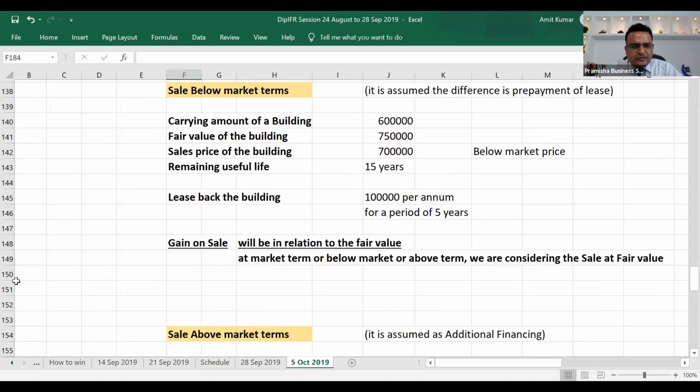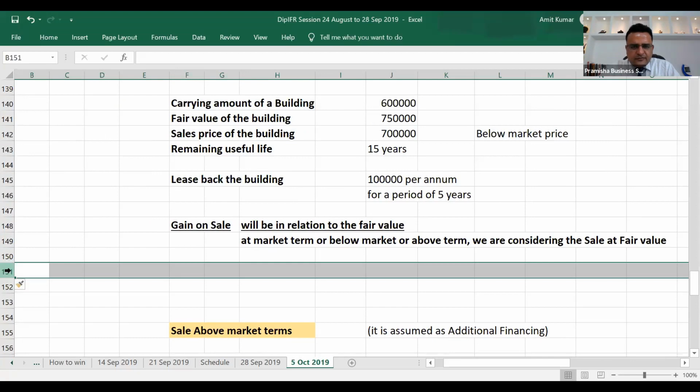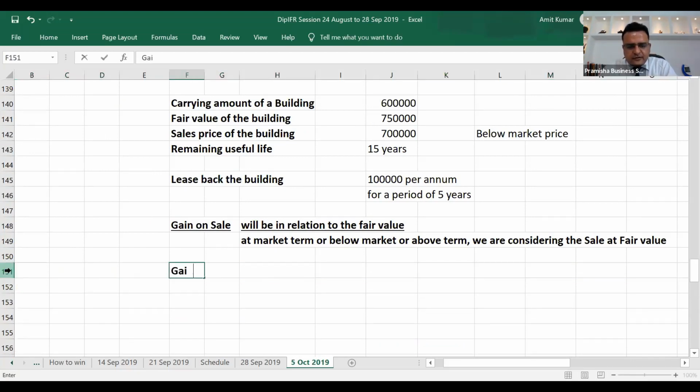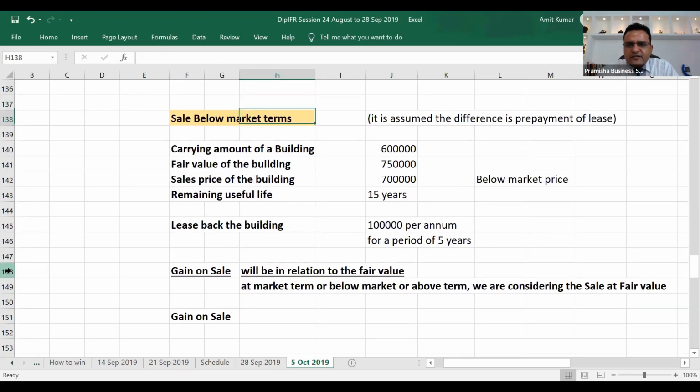Sale below market terms. What will be the gain on sale? Gain on sale will be equivalent to the fair value of 750,000, while the sales price of the building is 7 lakh. This 50,000 is assumed as the difference in prepayment of lease.